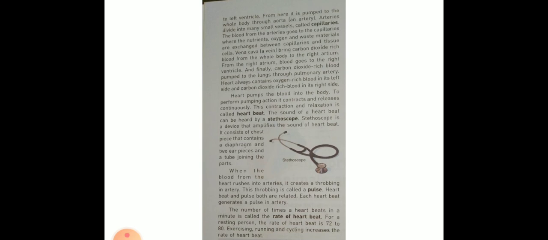When the blood from the heart rushes into arteries, it creates a throbbing in the artery. This throbbing is called a pulse. Heartbeat and pulse are both related. Each heartbeat generates a pulse in the artery. The number of times the heart beats in a minute is called the rate of heartbeat. For a resting person, the rate of heartbeat is 72 to 80 per minute. Exercising, running and cycling increase the rate of heartbeat.